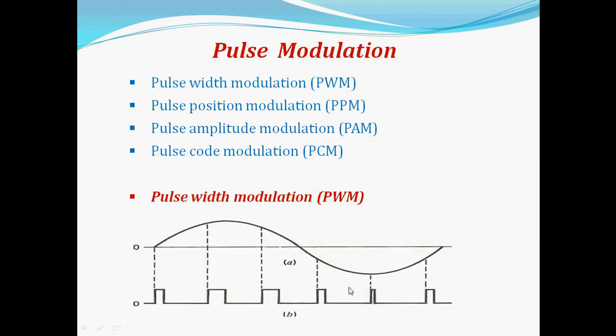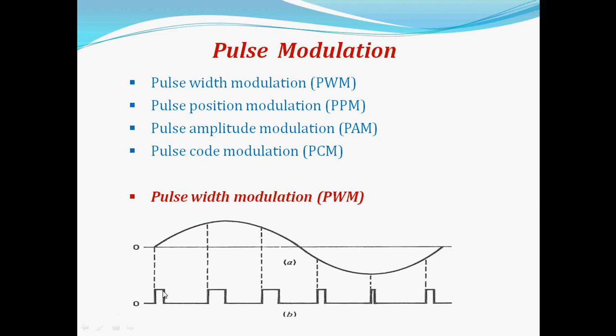Another kind of modulation is pulse modulation, which has different types: pulse width modulation, pulse position modulation, pulse amplitude modulation and pulse code modulation. With the help of waveforms we can see pulse width modulation. This is the input signal and how the pulse will change its width.